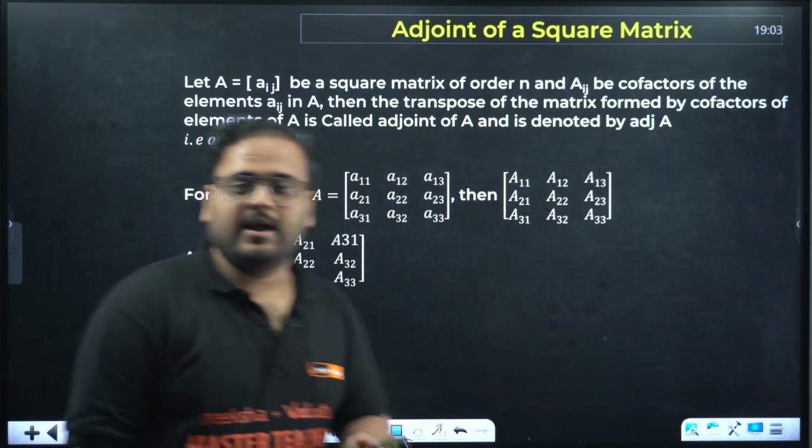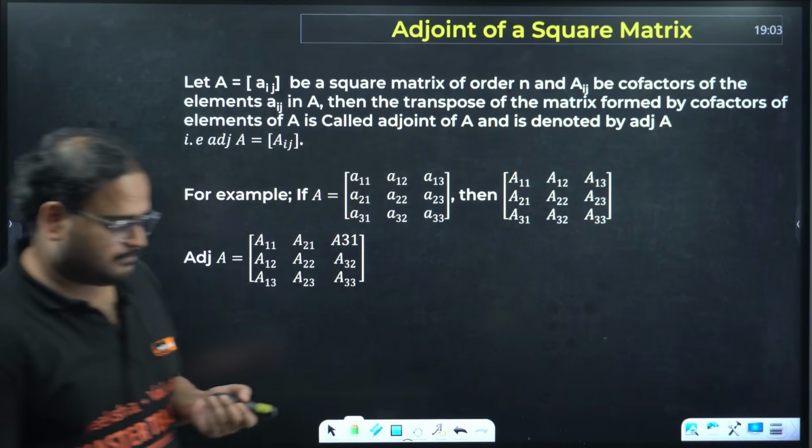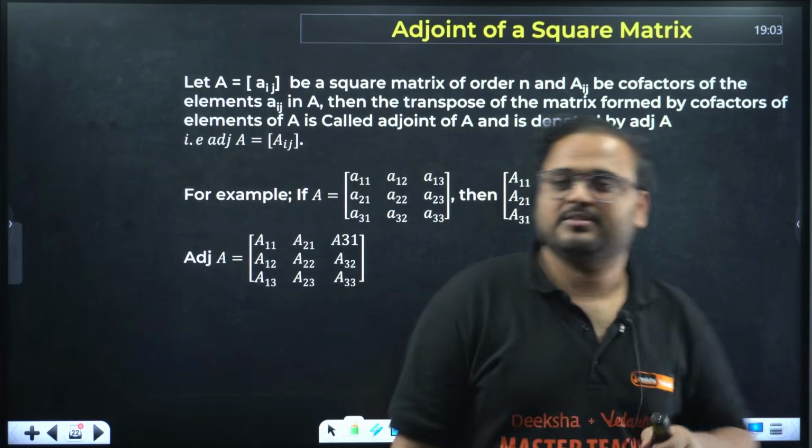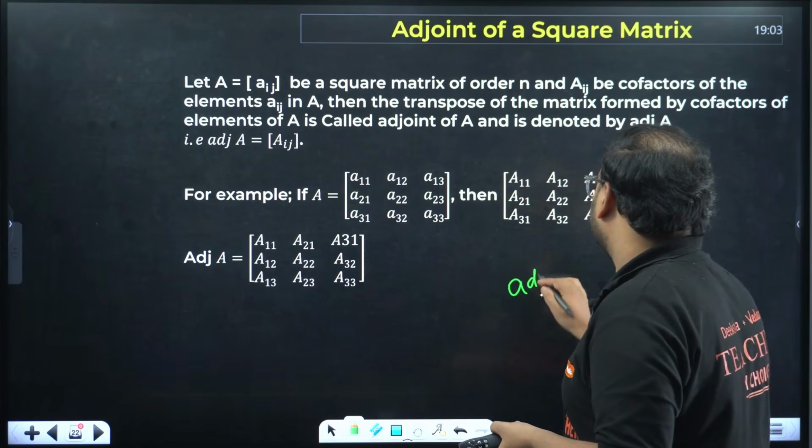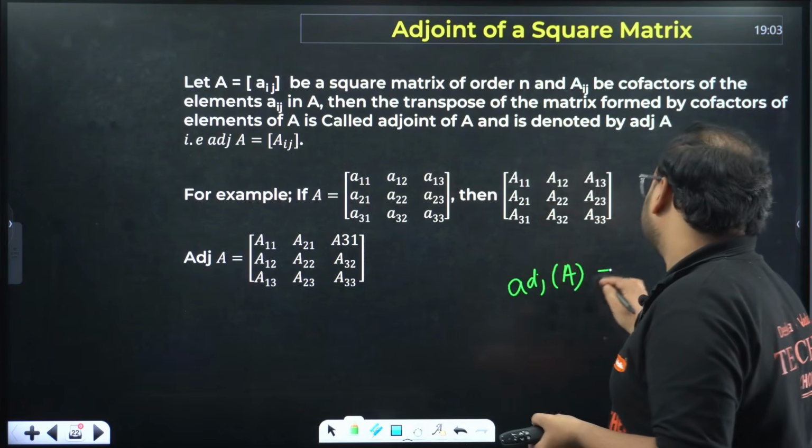Correct. Adjoint of a square matrix now. Adjoint of a square matrix. How does it work? So we write this as the adjoint of the matrix A, given by what?